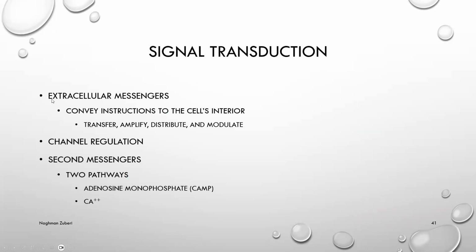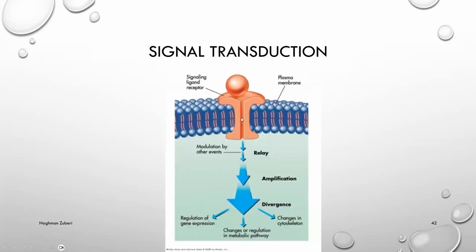Signal transduction. Extracellular messengers convey instructions to the cell's interior: transfer, amplify, distribute, and modulate. Channel regulation, second messengers: two pathways are there, cyclic adenosine monophosphate or cAMP and calcium ions. Here we can see signal, ligand, receptor. This is the plasma membrane.